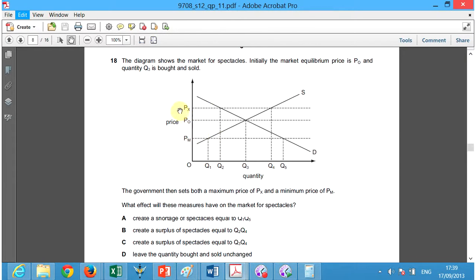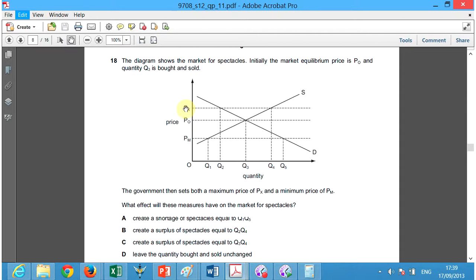Now the government might say, well, you can't sell it too high. You cannot sell it higher than this amount, PX, because the government wants to make sure that everyone in the economy who needs glasses or wants glasses can afford them. So they will say you can't charge any higher than this, because the government knows that there are people in the economy who need these services. So they will set a price max.